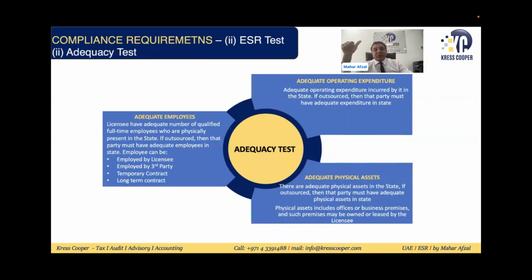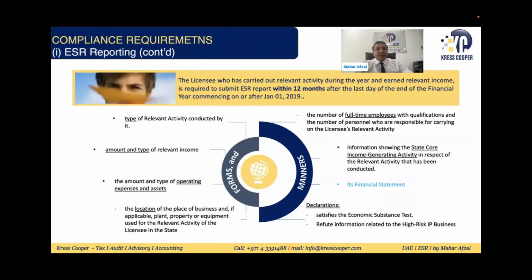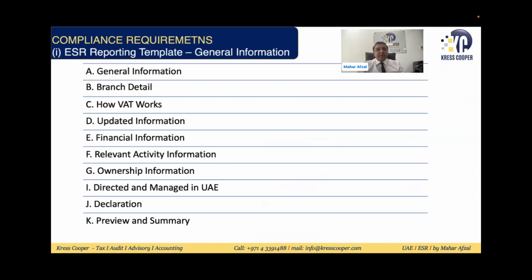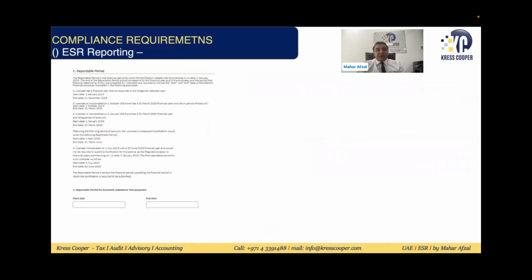ESR adequacy test, I already mentioned three things are there. Adequate employees, adequate expenditures, and adequate physical assets should be in the UAE. At the end, there is a reporting requirement. You need to go for reporting as well. And reporting, we know, is within 12 months from the end of the relevant financial year. And while reporting, this is a template for reporting.